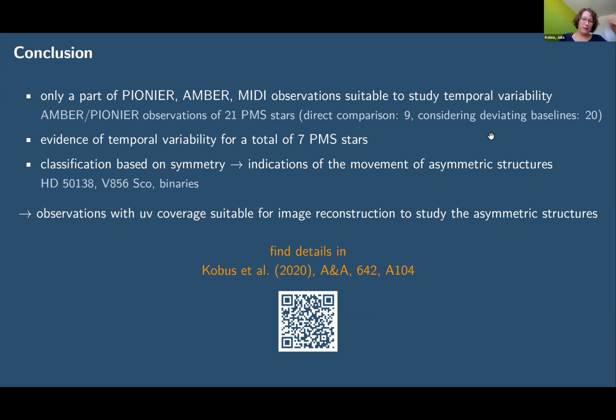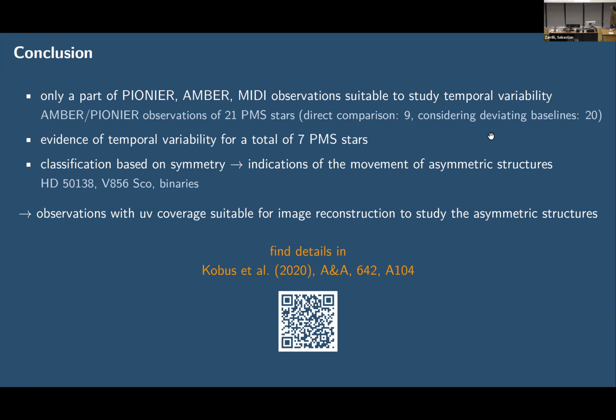I cannot say because we do not have the temporal coverage to really see whether we see changes on different time scales, but just from the orbital scales, I would guess that by having a look in different periods, we have a chance to see the movements of these structures also in future observations. So these would be prime targets for follow-up. Yes, of course. Okay, thanks.